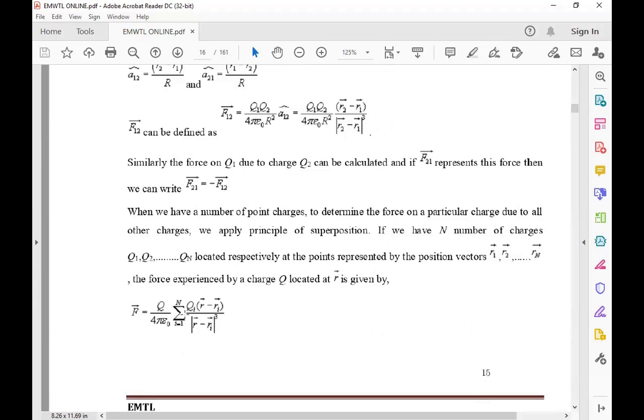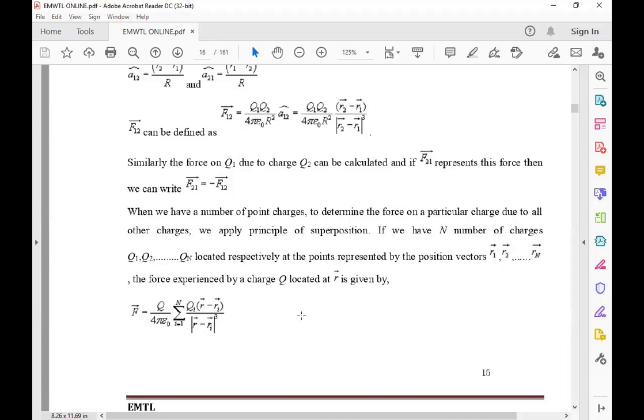Q by 4 pi epsilon naught, sum of i is equal to 1 to n. It starts with Ri here. See the R minus R suffix i. For 1 it is R minus R1, for 2 it is R minus R2, and for 3 it is R minus R3, like this.